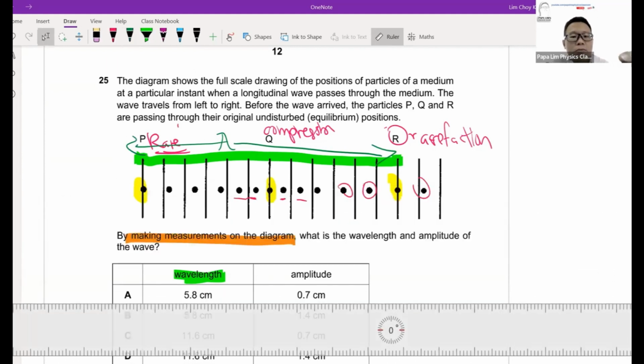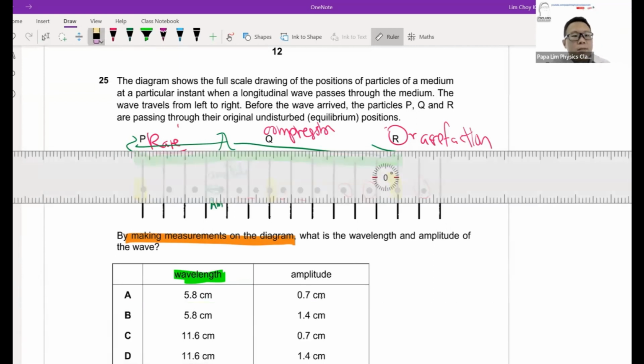And likewise for amplitude, amplitude is the displacement of the particle itself. So you look for the maximum displacement. When you look for the maximum displacement, you'll find that this particular dot is the biggest displacement. So I take a ruler and measure the amplitude here. And with this, the answer will be C.